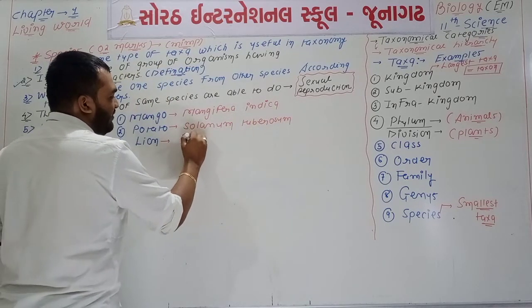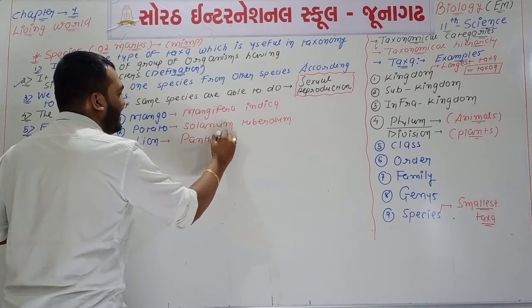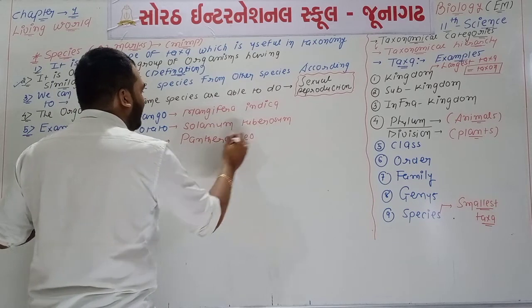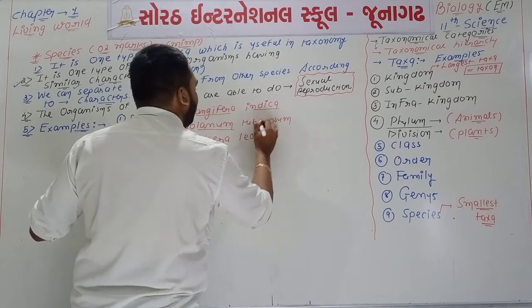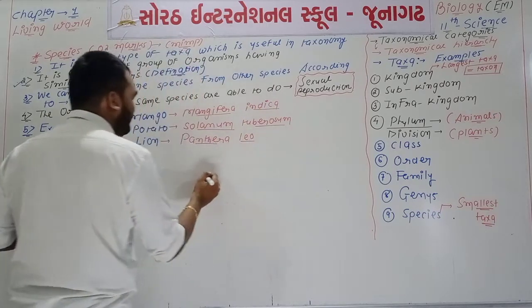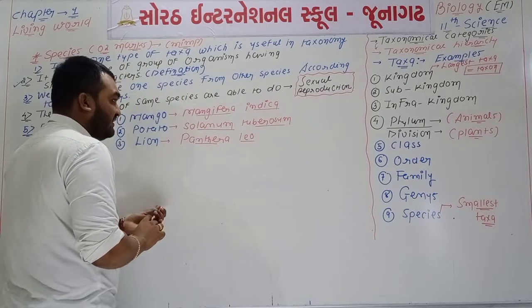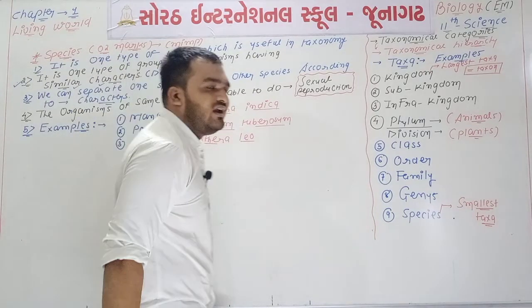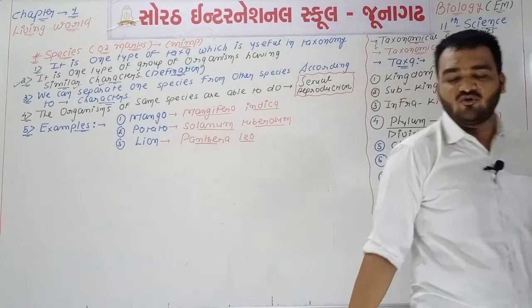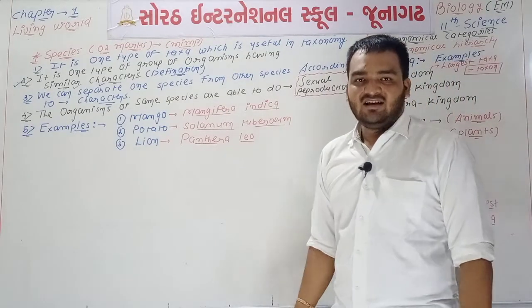For lion, we can say that Panthera leo. See, we are writing all these scientific names, so underlining is a must. Don't forget to follow the rules for the scientific name: the first letter of the first word will be capital and the remaining all are small. And these all are words of the Latin language.